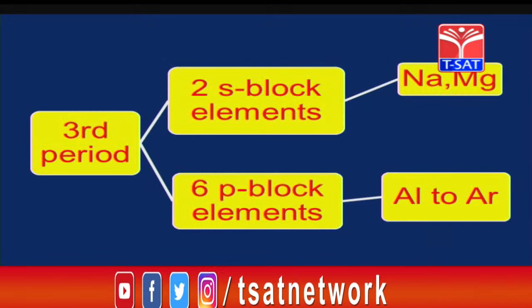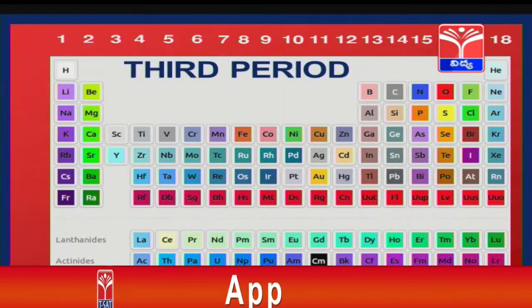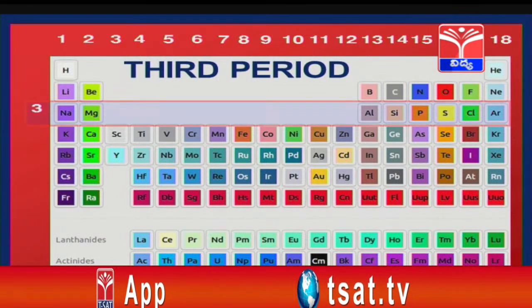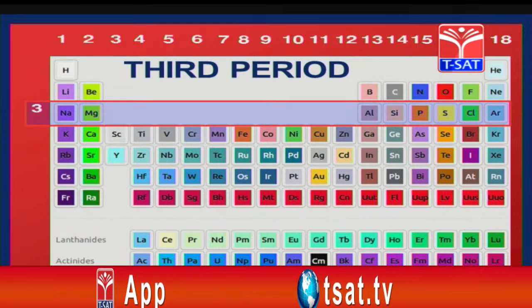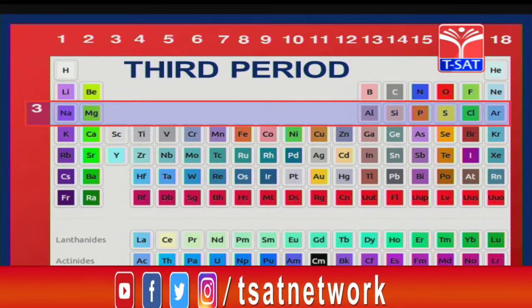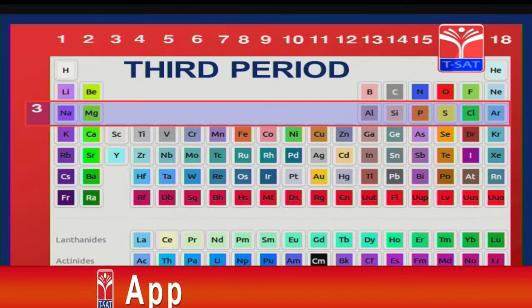The third period contains 2 s block elements and 6 p block elements. Here you observe in the third period there are a total of 8 elements from sodium to argon. In all these elements, electrons enter into the third shell, therefore, they are called third period elements.